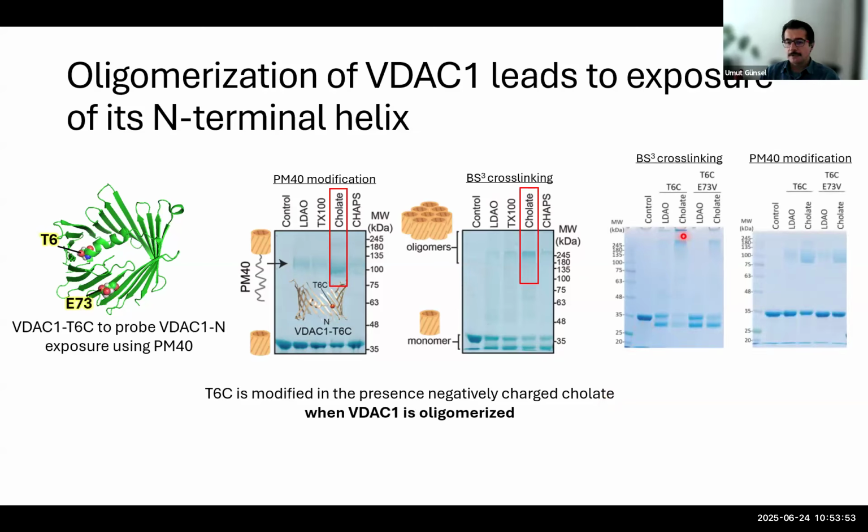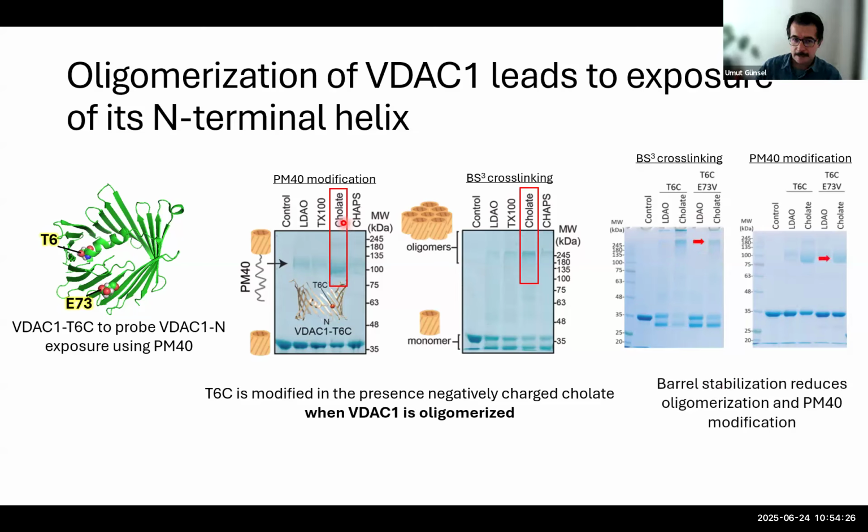As a control, we also used another mutant on top of this T60 mutation. There is a glutamic acid residue at the membrane-facing side of the channel, and mutation of this residue to a valine, a more hydrophobic residue, increases the stability of the beta-barrel channel and decreases the oligomerization tendency of the protein, as you can clearly see here.